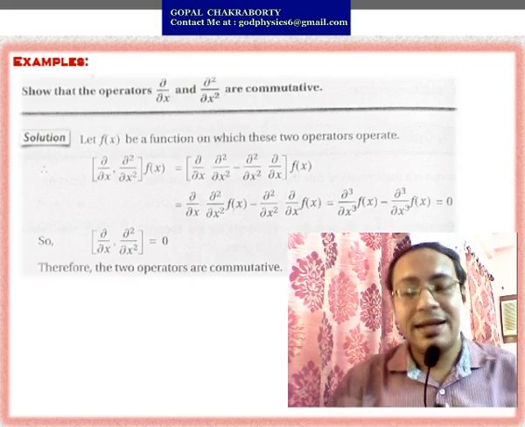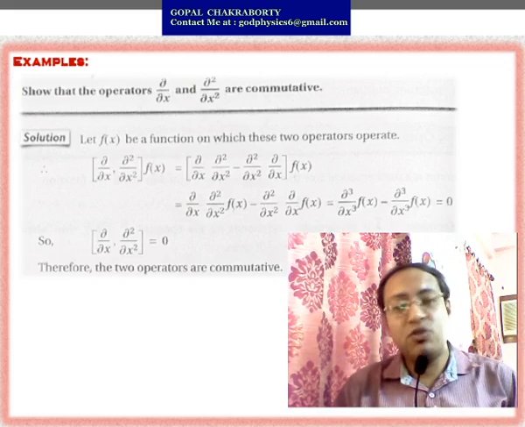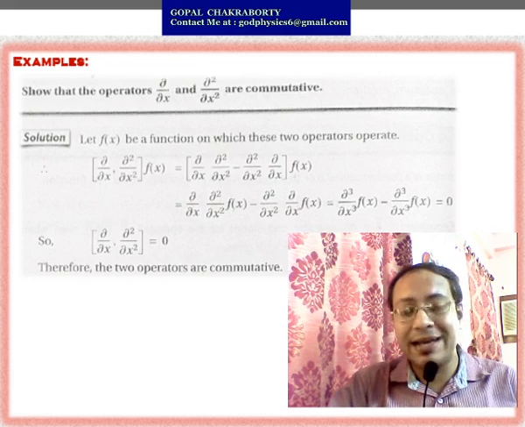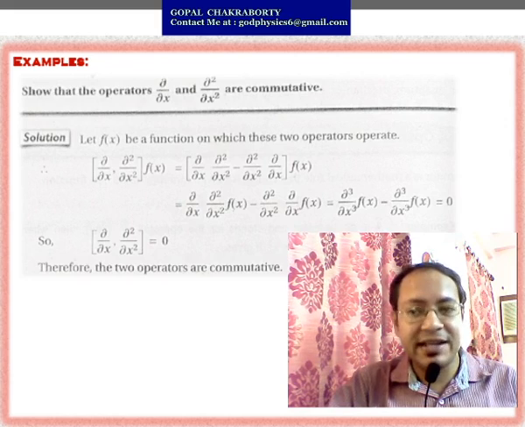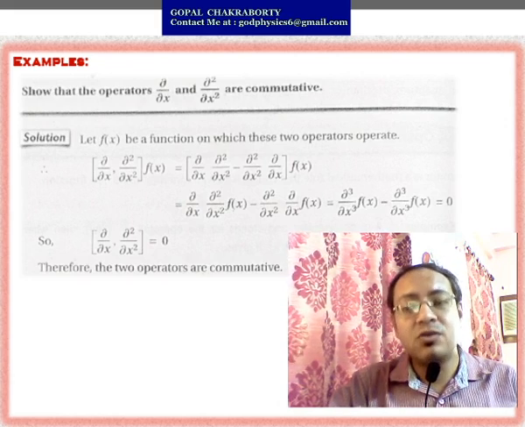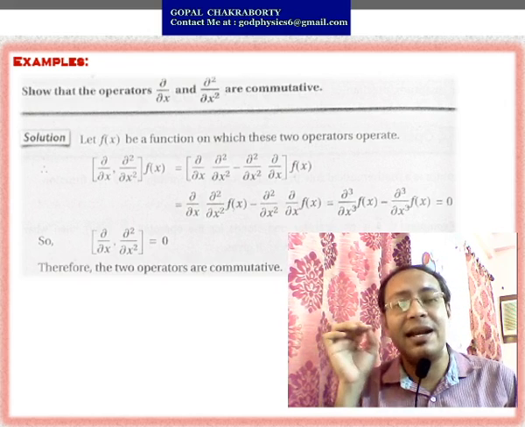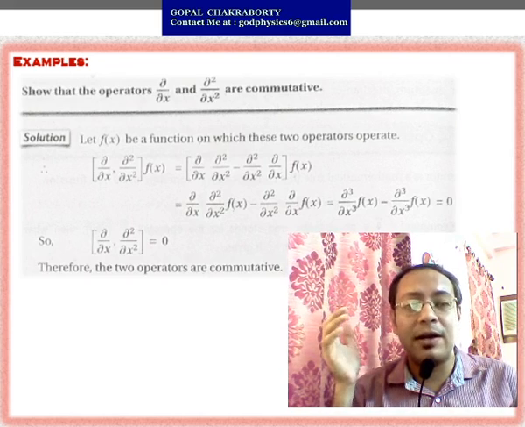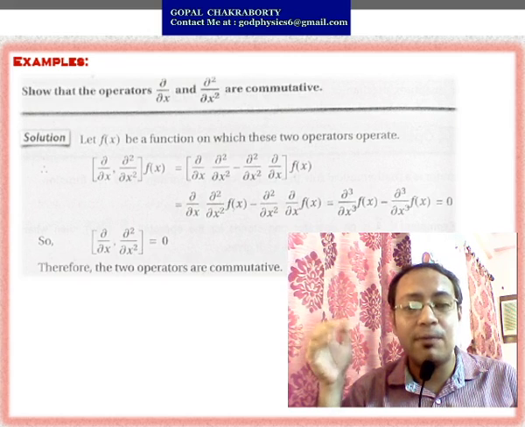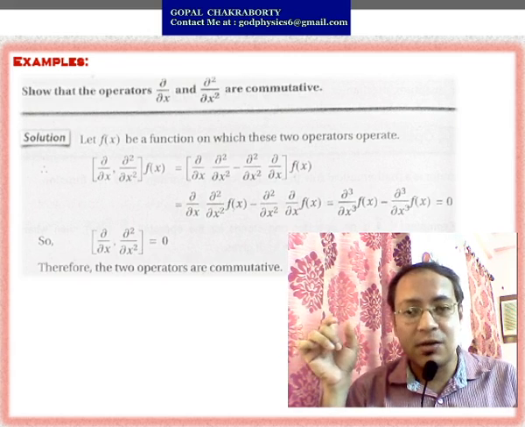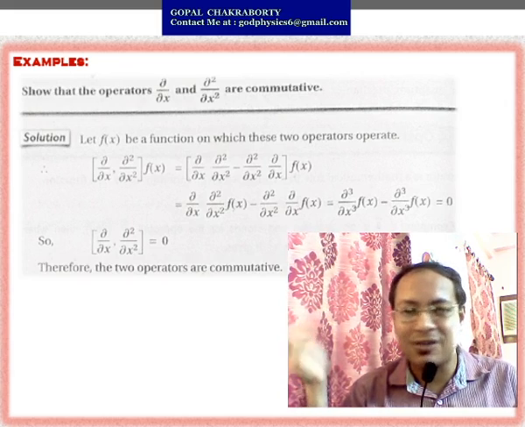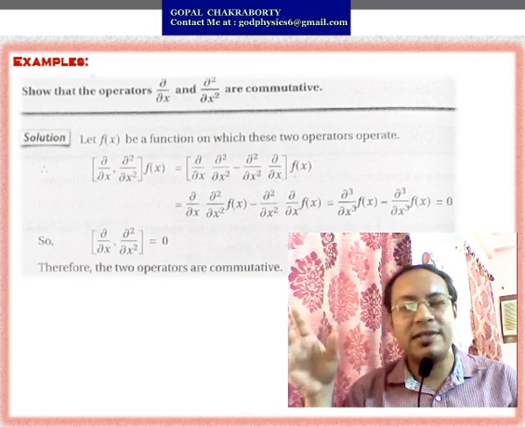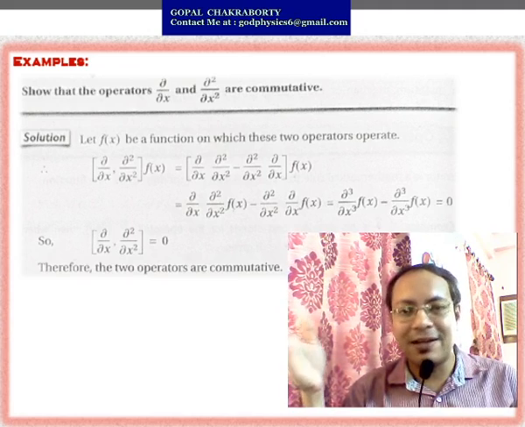So here is an example. You have to show that the two operators del/del x and del²/del x² are commutative in nature. So how can you prove this? The general idea for an operator to be commutative or non-commutative: you just take a general function, f(x) or phi(x) or psi(x), whatever you want, and operate the commutator over that function.